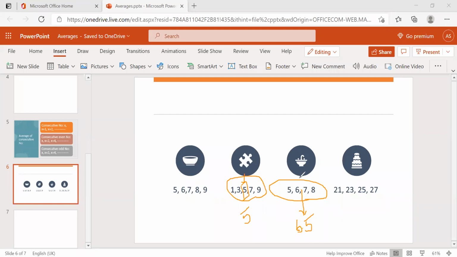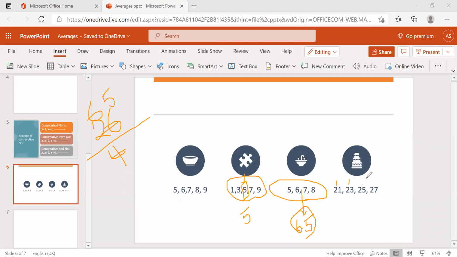If you want to check, you can check it. 7 plus 8 is 15, 15 plus 5 is 20, 20 plus 6 is 26. 26 by 4, since there are 4 observations, gives 6.5. 6.5 will be the answer, the average of this one.